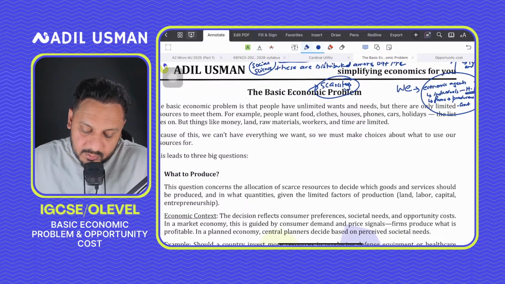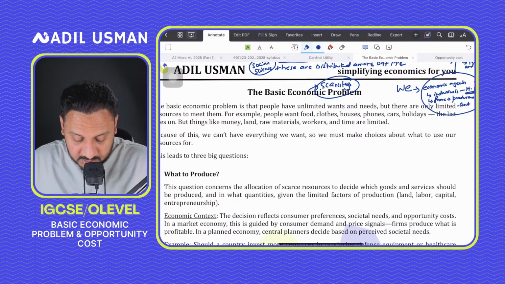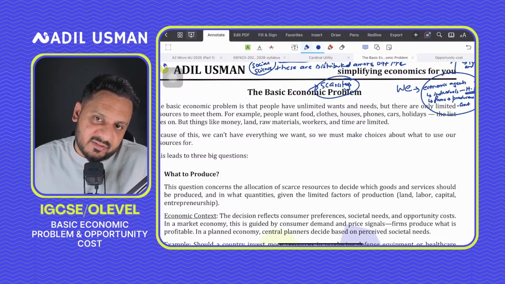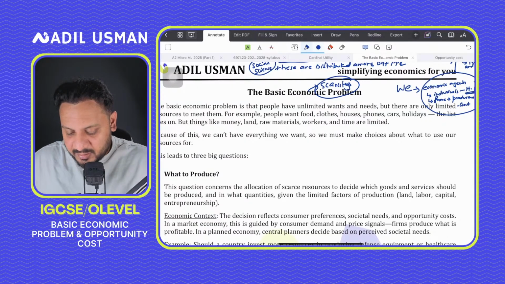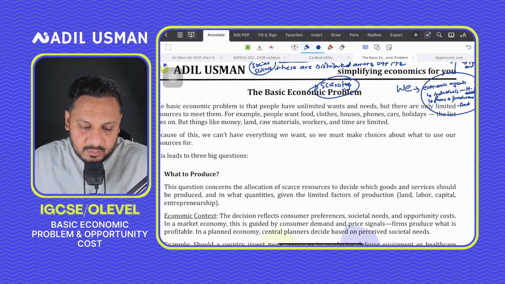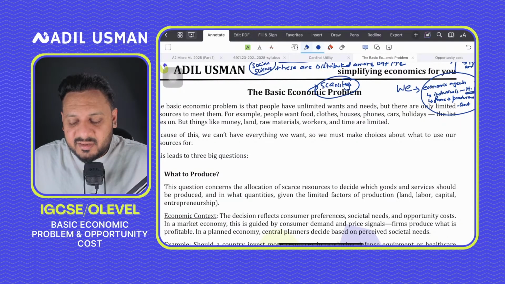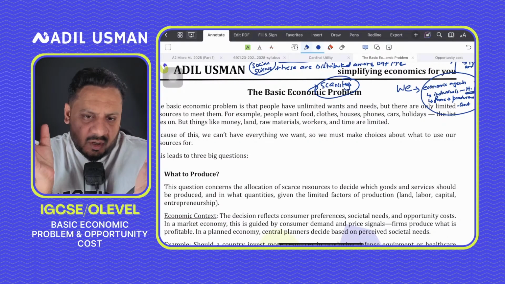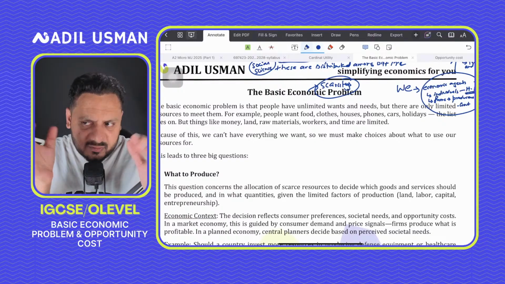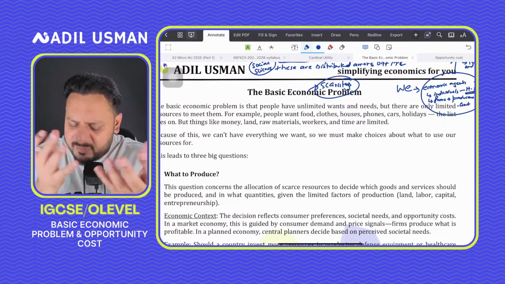And over here, what I've written is the phrase "in a market economy." As you progress with me in the course, you'll understand what a market economy is, but to explain it, a good example of a market economy is the USA. That's the best example you can give in your exam. A market economy is an economy where there is minimal government intervention, which means the government says, we're not going to intervene a lot, probably sometimes if needed, but you do your own job. Whatever you want to make, produce goods, produce output, make GDP, let the nation grow and prosper. That's what a market economy is all about in a very basic way.